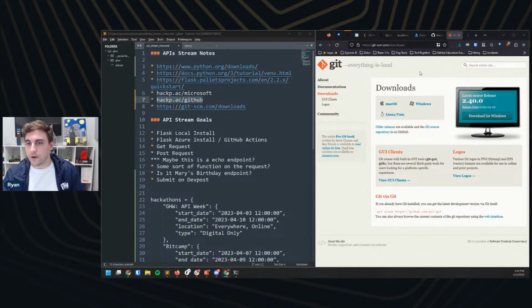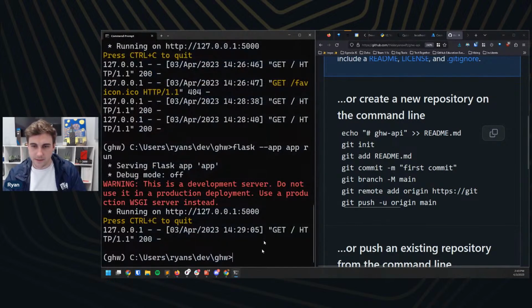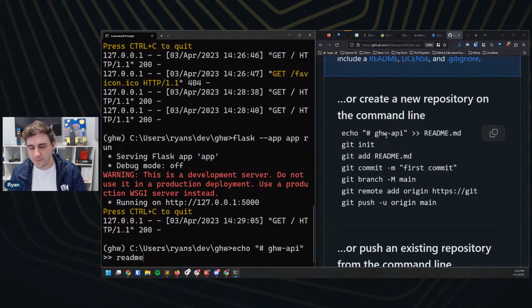So I'm going to assume that folks are downloading Git or have it installed, and then I'm just going to follow these commands that I have here on the side. So this echo command right here is going to put that text into a file for us. So this is literally going to create a readme.md, a readme markdown file with GHW API as the only line of text in it. But we'll go ahead and follow along with the commands that they give. This one's not technically required, though, and that needs to be readme.md.